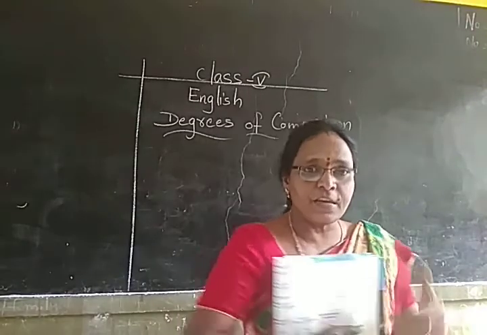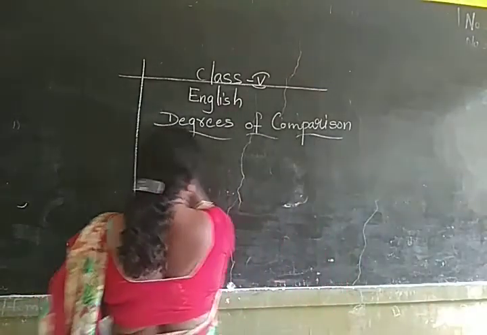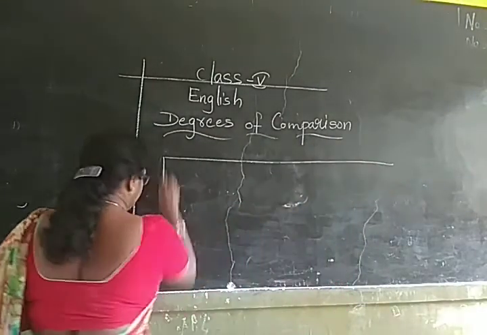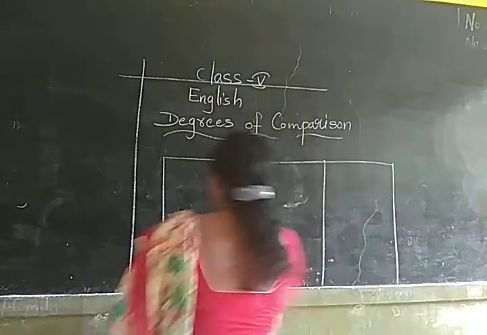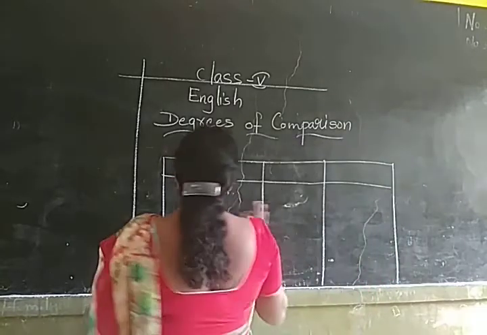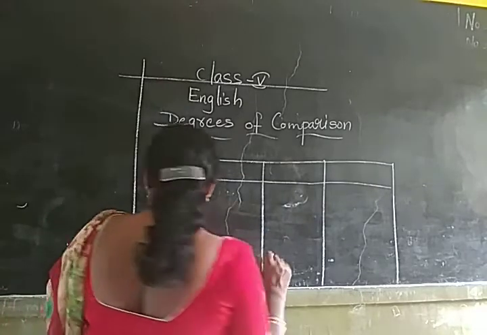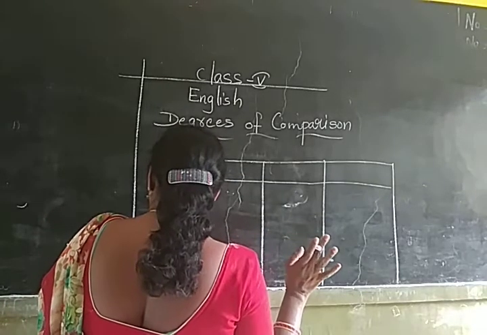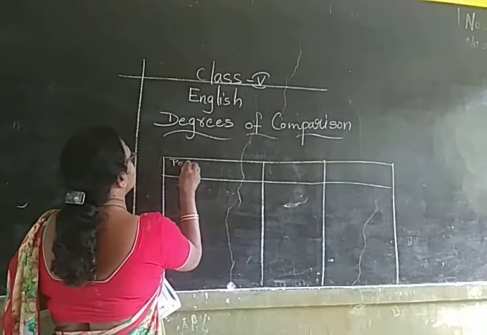Now I'll give you one table about the 3 rules. Okay, Nana? Now, see the table here. Continue after writing the 3 rules, and if you have the place, you can continue after them. First one, positive degree.